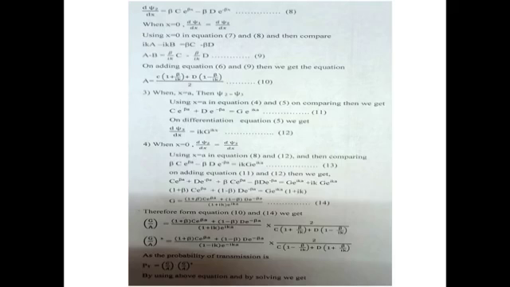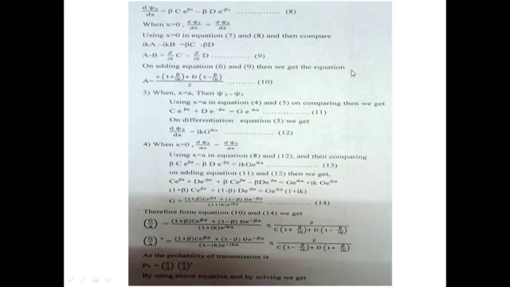dψ2/dx is equal to βc e^(βx) minus βd e^(−βx), which is equation number 8. When x is equal to 0, dψ1/dx is equal to dψ2/dx. Using x is equal to 0 in equations 7 and 8 and comparing, you will get the equation a minus b is equal to (β/ik)c minus (β/ik)d, equation number 9.